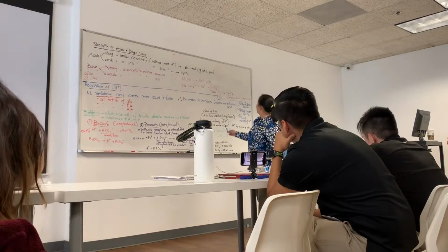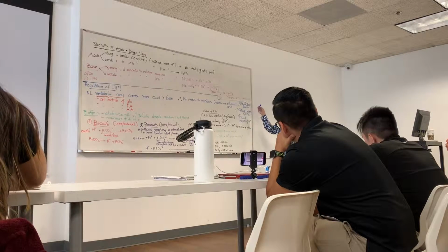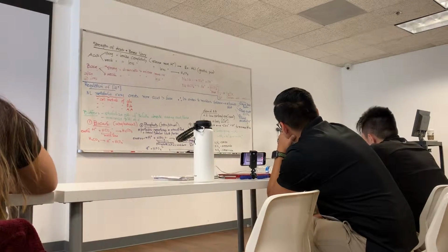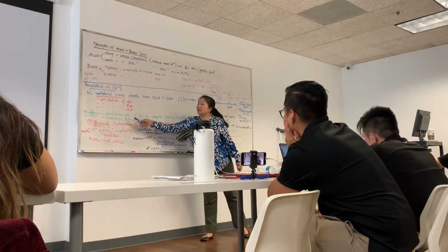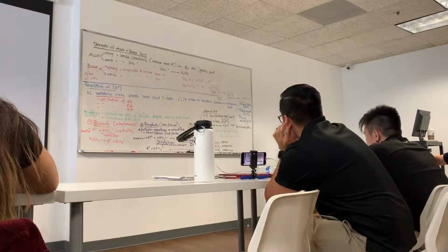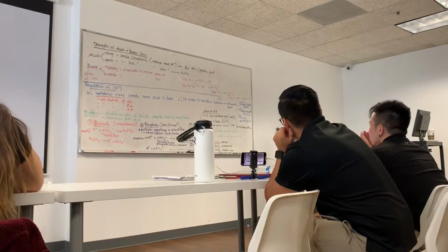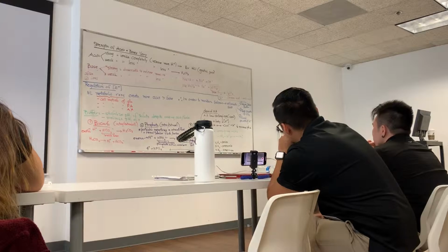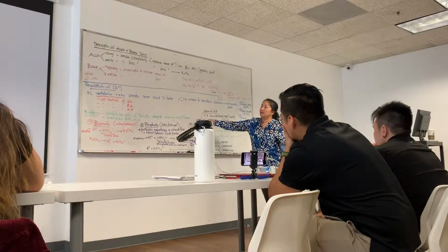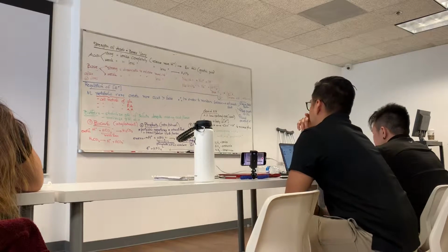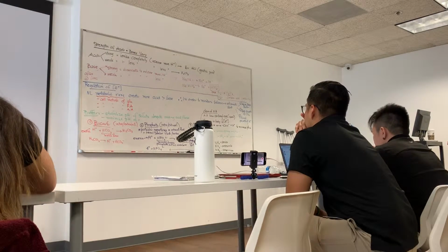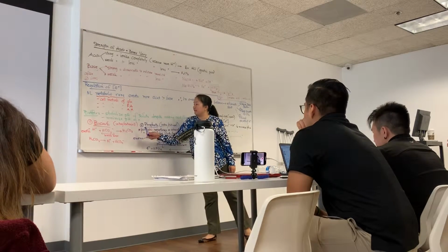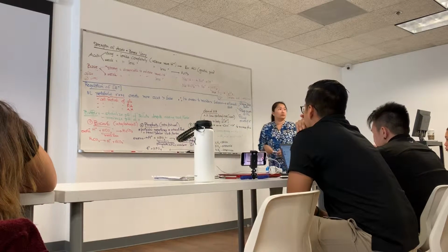Then we want to talk about buffers. There are two types of buffers: chemical buffers and physiologic buffers. The definition of a buffer is something that can stabilize a pH within a solution despite adding or losing acids or bases, and in doing so, it minimizes any changes in pH. There are three types of chemical buffers that you need to know: bicarb buffer, phosphate buffer, and protein buffer.